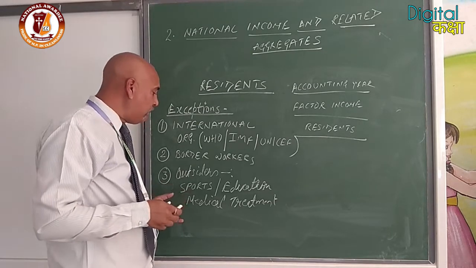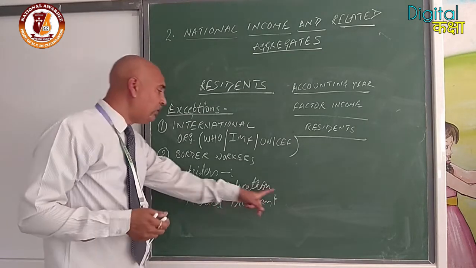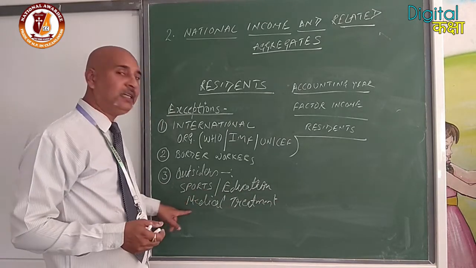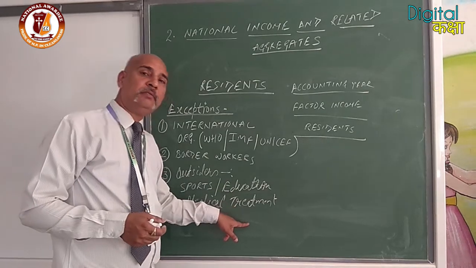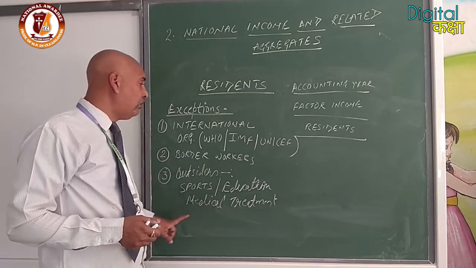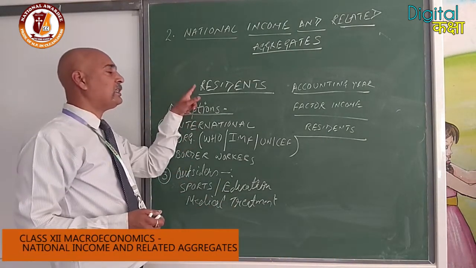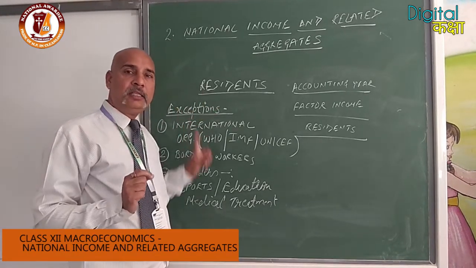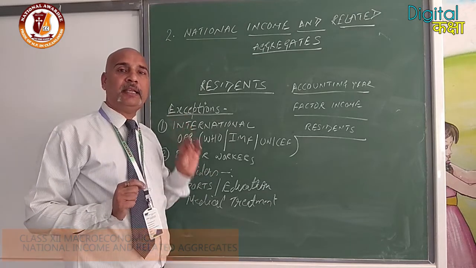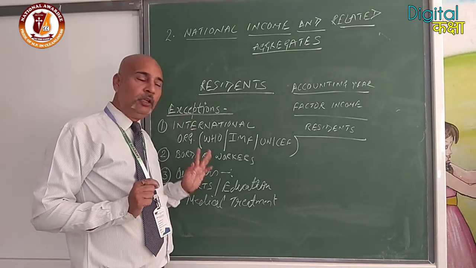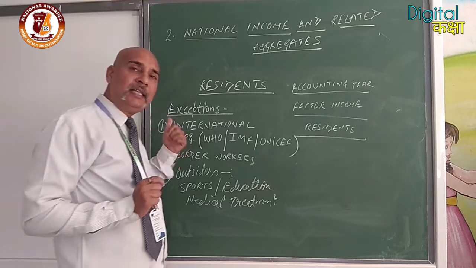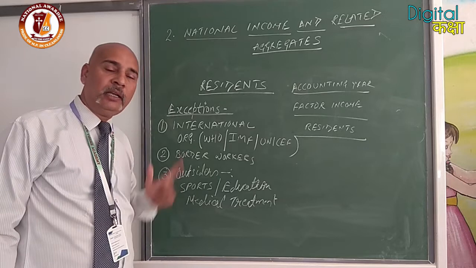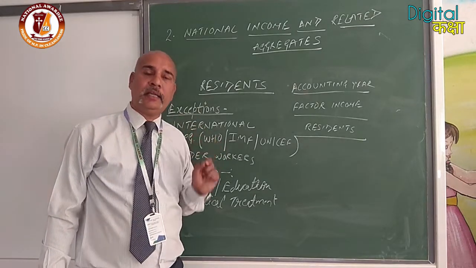So all these people who are coming for sports, for education, for medical treatment, to visit our country as a traveler, will not be considered as a resident of our country. Okay? These are the exceptional cases given. So please keep in mind who will be considered as a resident: who resides in our country at least for 1 year and has economic interest.